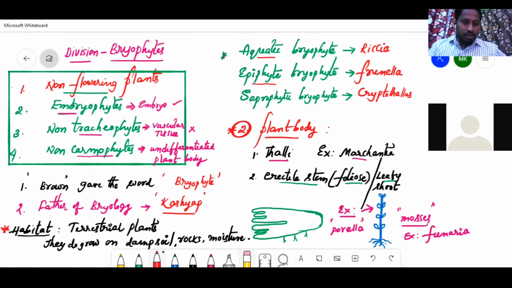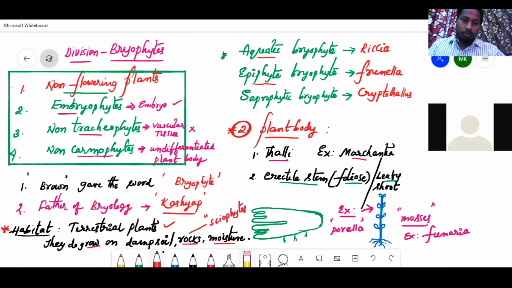See, we have used here habitat, terrestrial plants, mostly terrestrial plants, and they do grow on damp soil or rocks, moisture, right? Such plants, which grow under low temperature, low sunlight, or which grow in shadow, are called sciophytes.